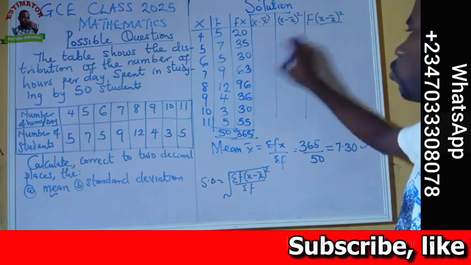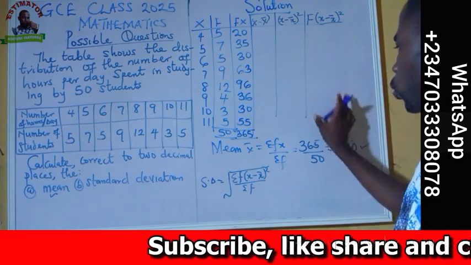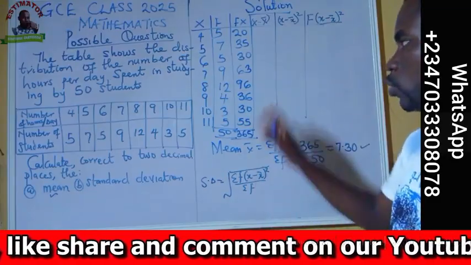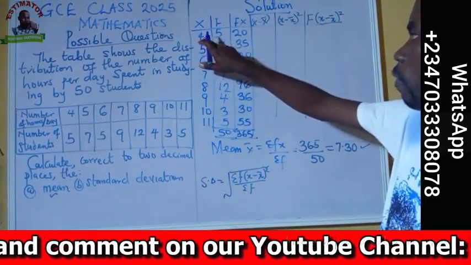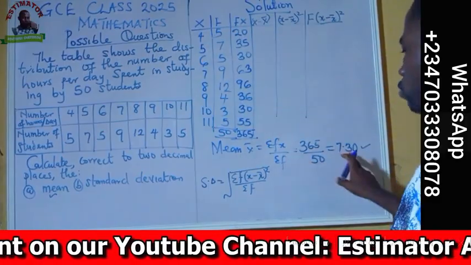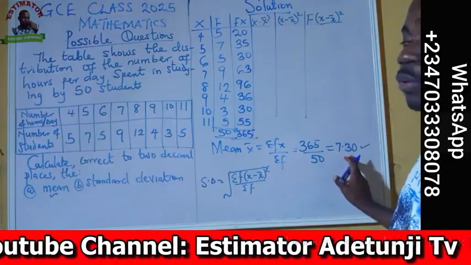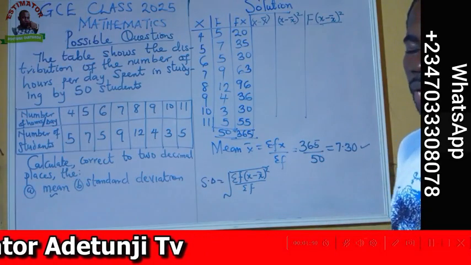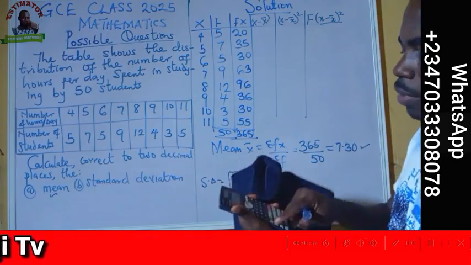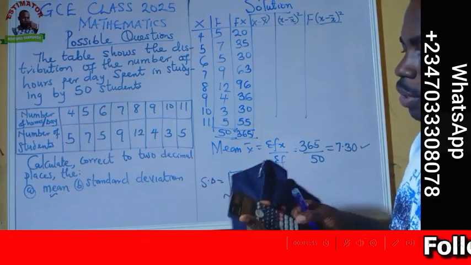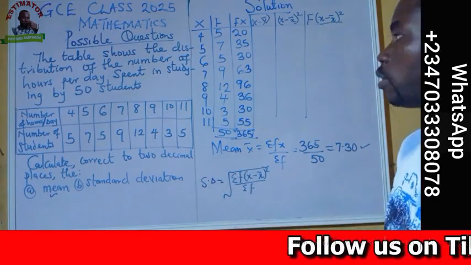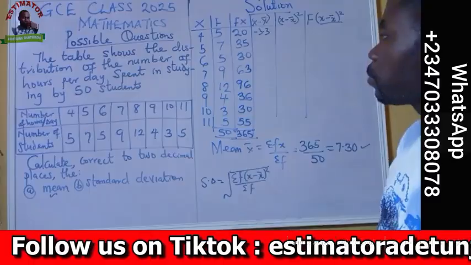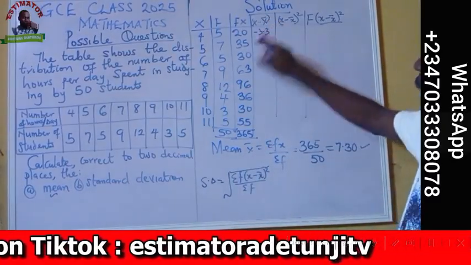Now all these columns we need, from there, the summation of this we put here and we get our final answer. So here we go, let's go. 4, that is x minus mean, 4 minus 7.3. You can also press your calculator. On my calculator, I press 4 minus 7.3, and here I have minus 3.3. Are we there?